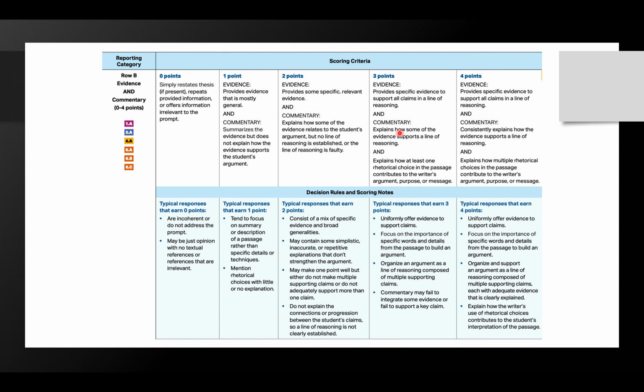As you probably already know, for the thesis, you can get 1 point. For the sophistication, you can get another point. But for the category of evidence and commentary, you can get up to 4 points. Now, the focus of this video will be explaining what each of the points means, and an example of each one, so that you understand what a 1 looks like, what a 2 looks like, and so on.